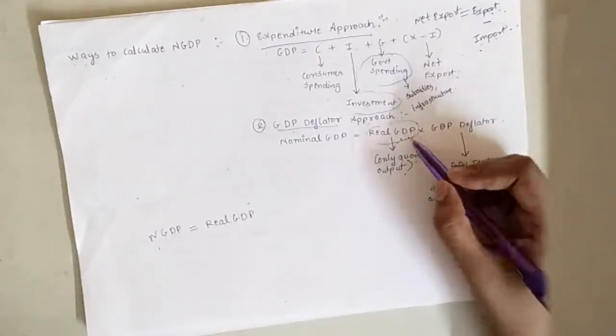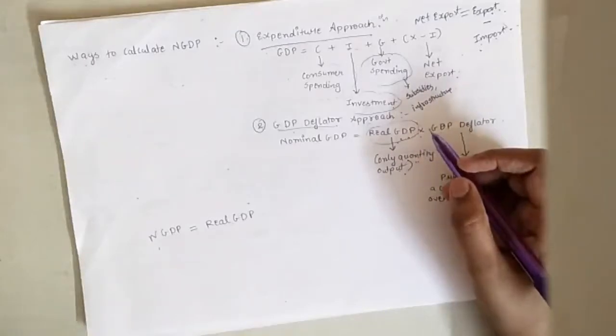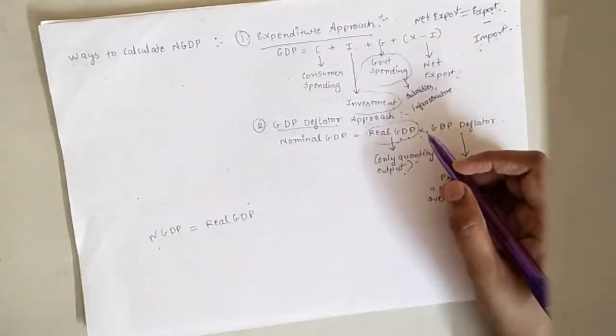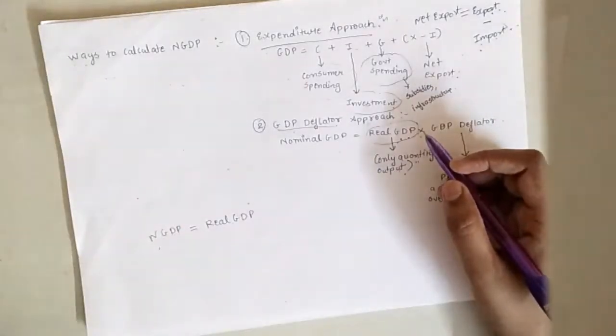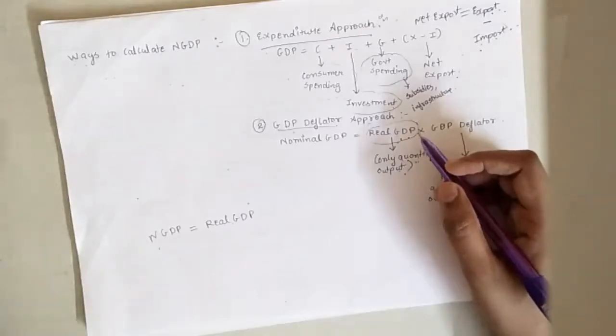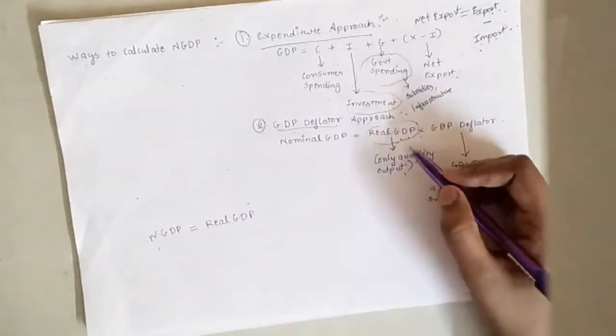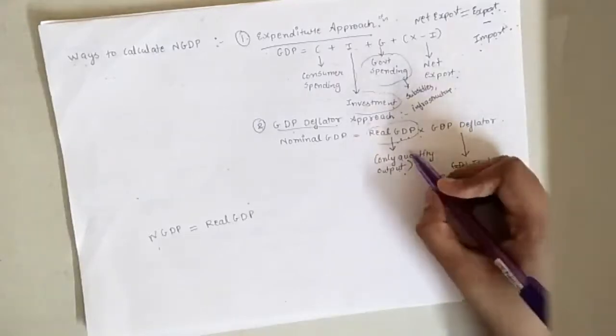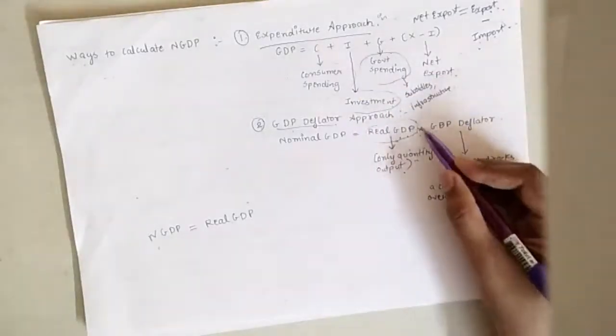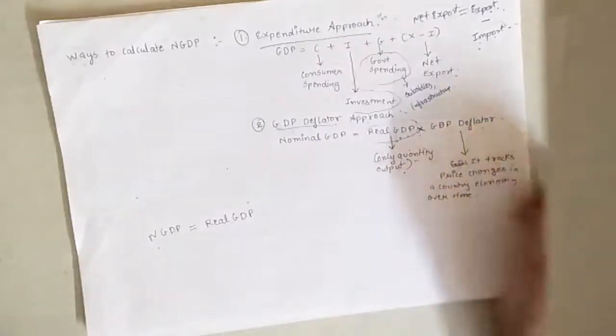But in real GDP we can actually divide those outputs and the increase in prices and just get the total production percentage to understand the economic growth, and it's multiplied by the GDP deflator.